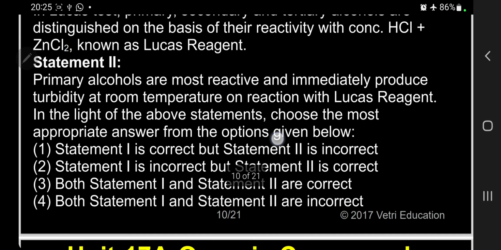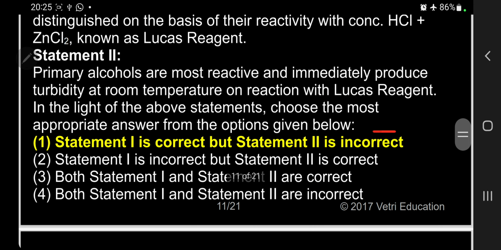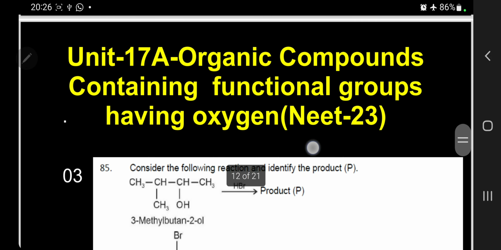Let us verify. Yes, this is the answer. I have already informed you. Tertiary alcohol on treatment with the Lucas reagent gives turbidity immediately. Secondary alcohol gives turbidity after 5 minutes. Primary alcohol will give turbidity only after a long time. Based on that, we can differentiate primary, secondary and tertiary.